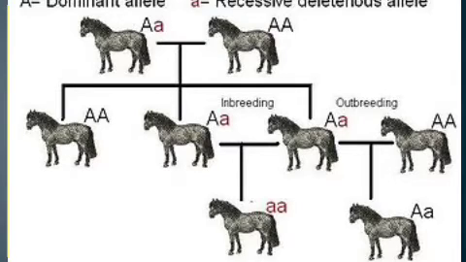Okay, there is an animal, and you can see from the diagram that capital A is the dominant allele and small a, the red color, is the recessive allele. Dominant means the allele which can be expressed in the presence of the recessive allele. Recessive alleles are not expressed when the dominant allele is there.